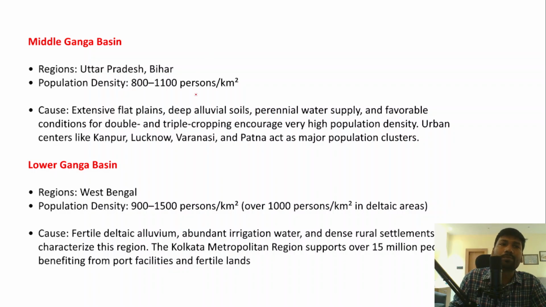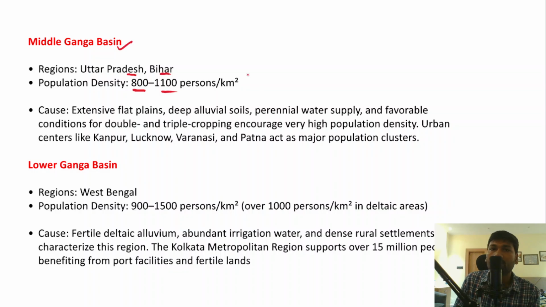And then the Middle Ganga Basin, right? We should also talk about the Middle Ganga Basin, which spreads across Uttar Pradesh and Bihar. If you look at the population density of the Middle Ganga Basin, it would be around 800 to 1100 persons per square kilometer.